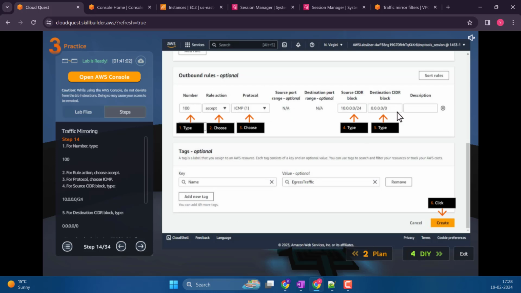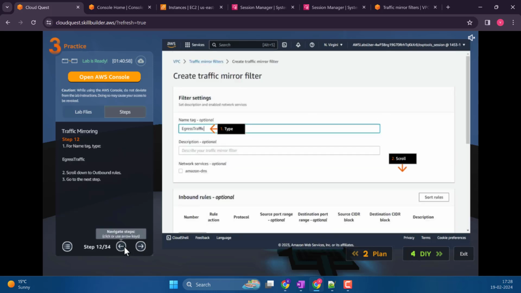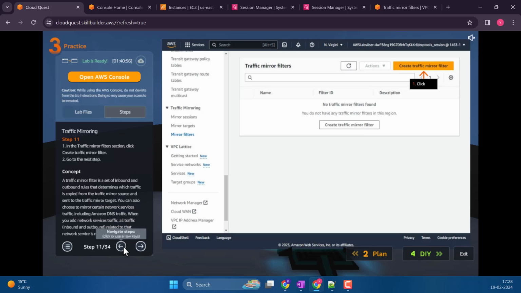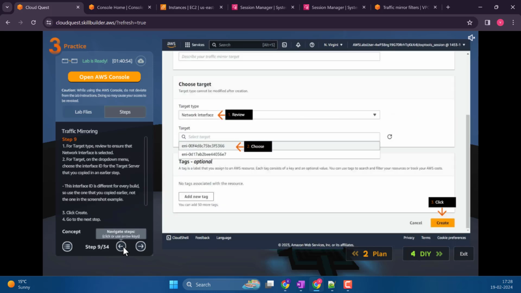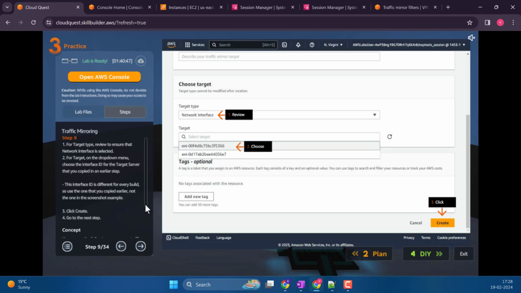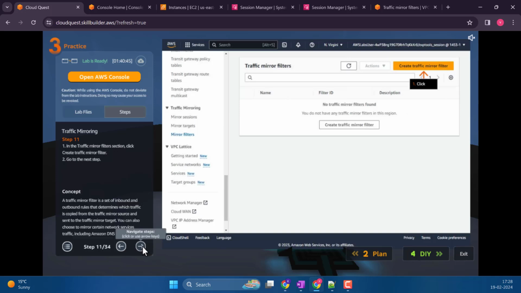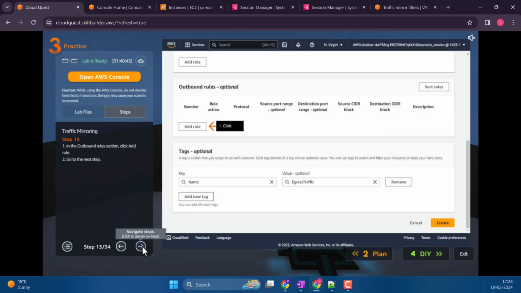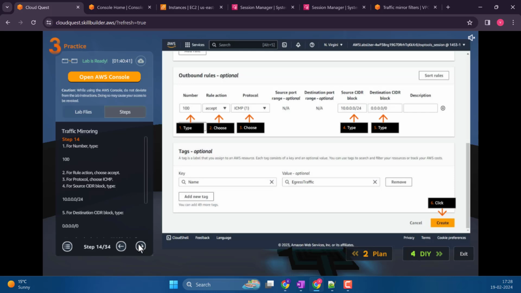Yeah. Mm-hmm. Okay, which is what we did. Target, and we picked the target server's interface ID. Yep, that's what I did. So that's basically it. Does it take time? I have no idea.